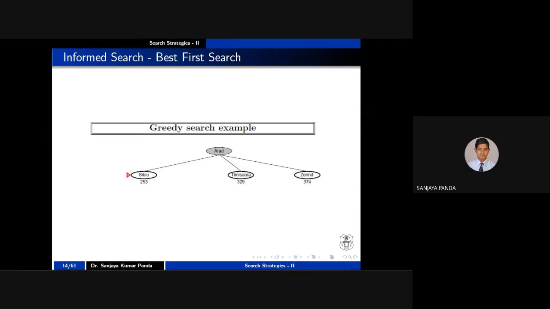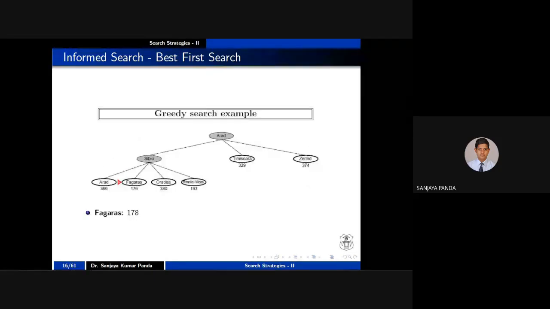After that, what will I do? You know that out of these three values, which one is minimum? S is minimum. The 253 value is minimum. So I have to select S, right? Then I will expand the S node, right? So S is selected. Next I am expanding S, right?